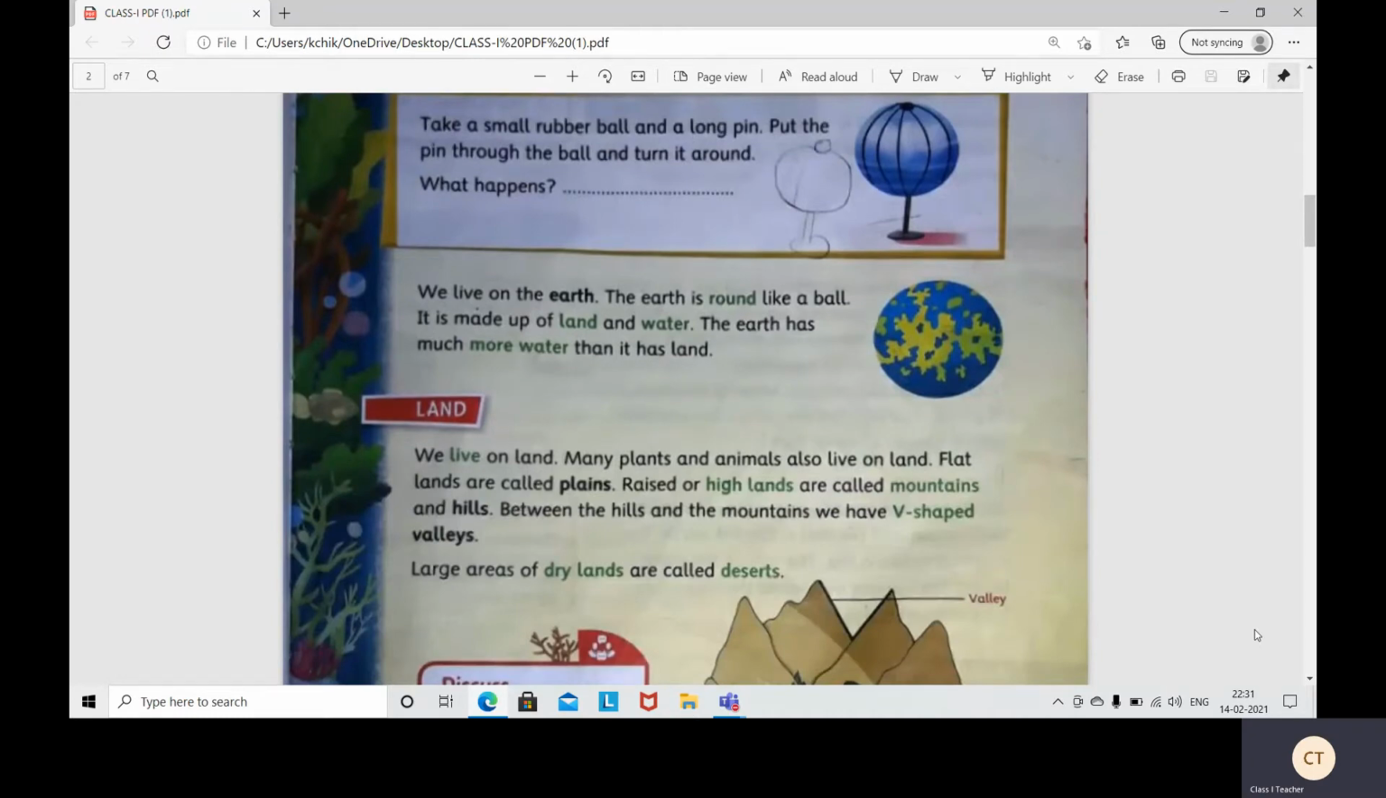We live on the earth. The earth is round like a ball. It is made up of land and water. The earth has much more water than it has land.